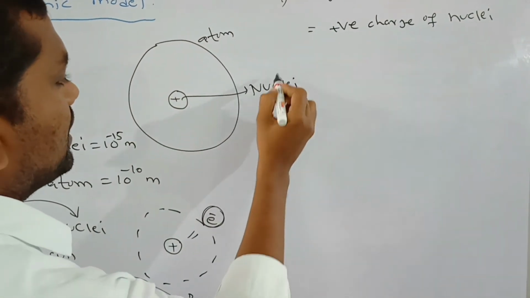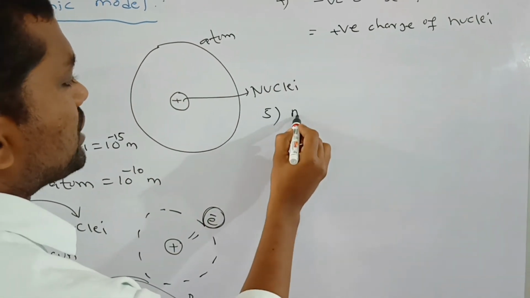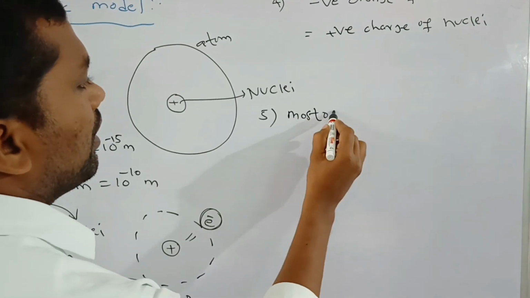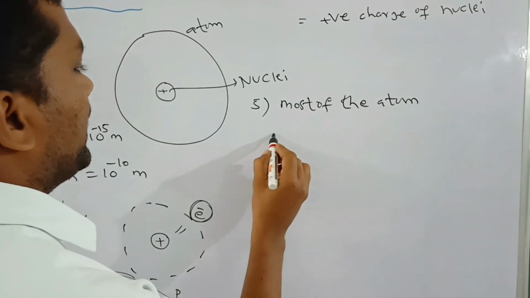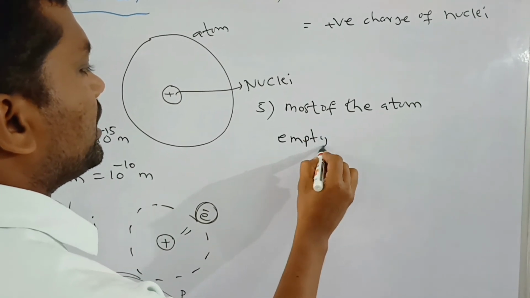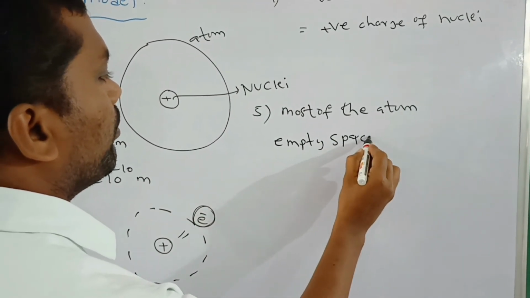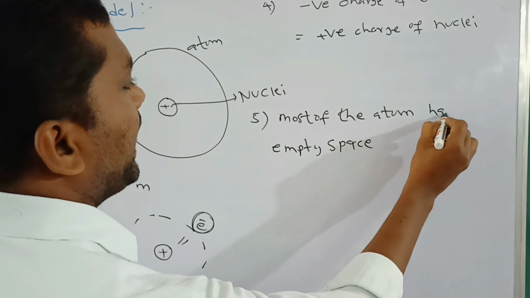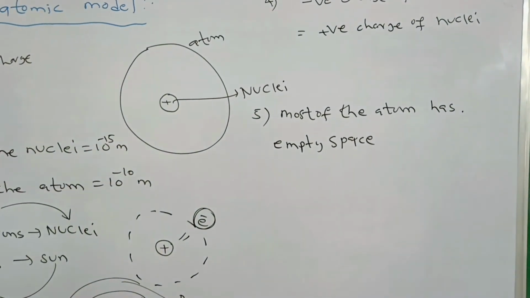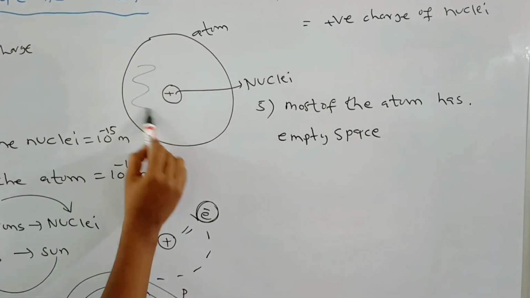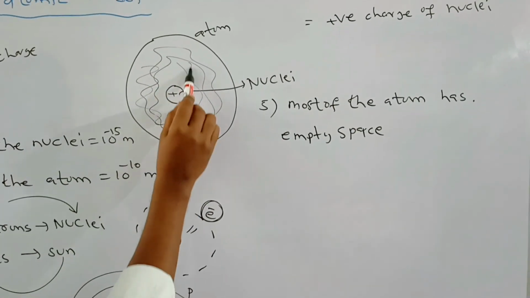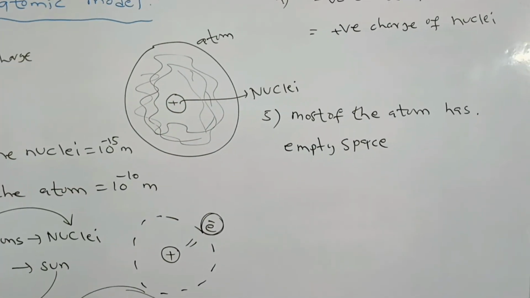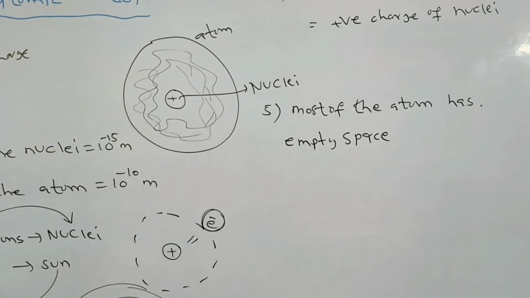And next, the fifth point: most of the atom is empty space. Most of the atom is empty space, and the central point is called the nuclei. So this is the fifth postulate.